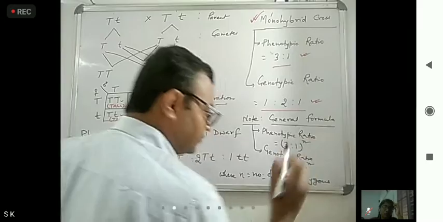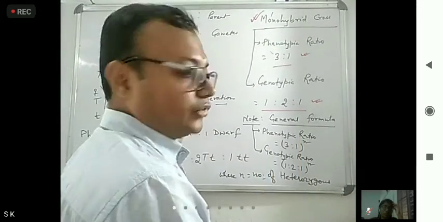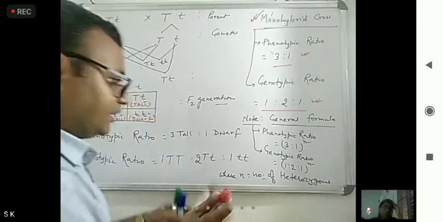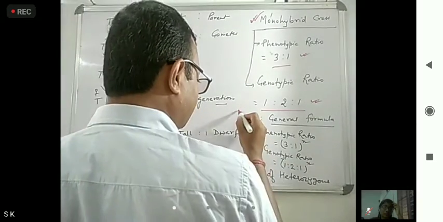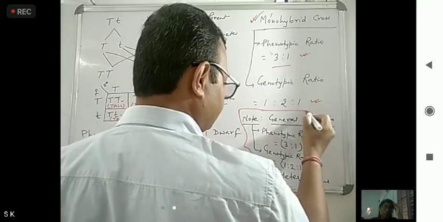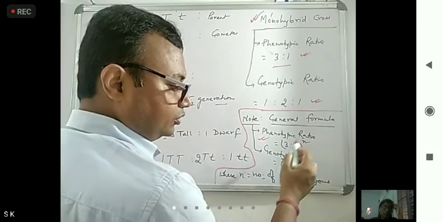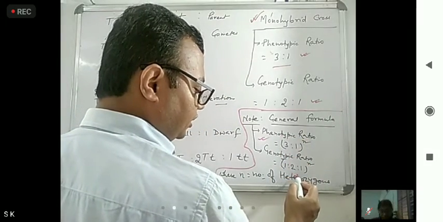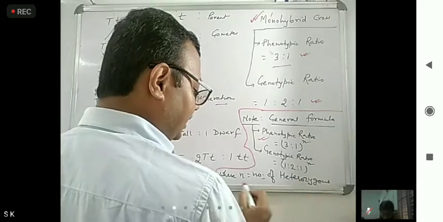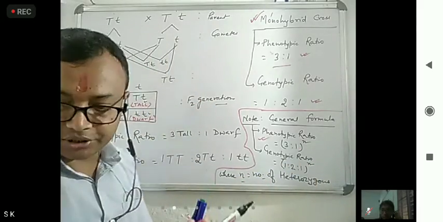When we proceed ahead, we will see how important this formula is. But for now you have to remember it. General formula: phenotypic ratio 3:1 to the power n. Genotypic ratio 1:2:1 to the power n, where n is the number of heterozygous conditions.